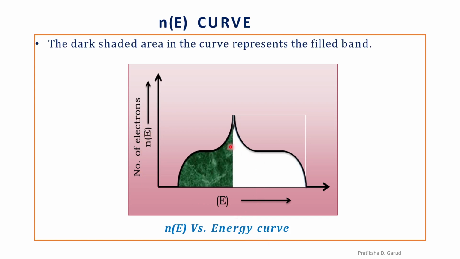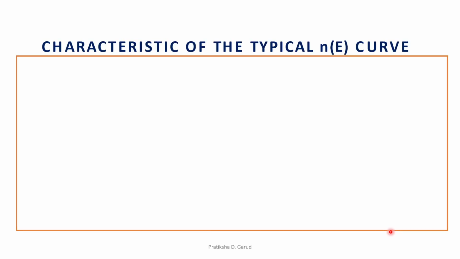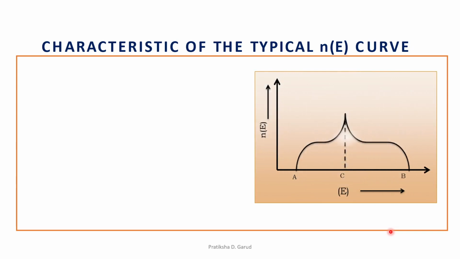And here this dark shaded region represents the filled band, whereas this white portion indicates the empty region. This is filled and this is empty. This is called the small n(E) curve. Now let us see the characteristics of the small n(E) curve. In this n(E) curve, we have three points, A point, B point and C point.